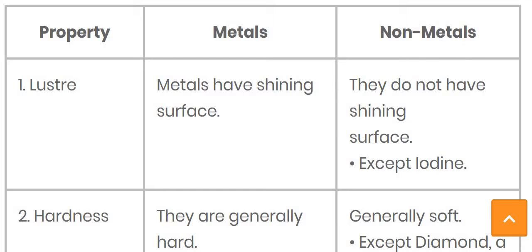But here one exceptional case is iodine, because iodine gives some lustrous effect, and it is a non-metal even though it shows the lustrous property. So that is an exceptional case of the non-metal, while all the other non-metals do not have a shining surface, or you can say they do not contain the lustrous property.